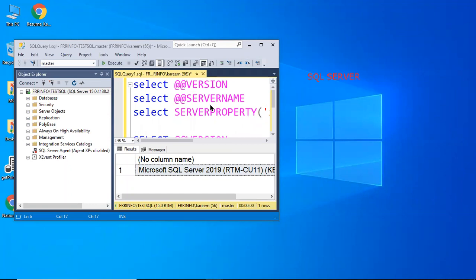Workstation components, not workstation commands, are nothing but this SSMS, through which we are submitting the queries to the server. These are the two points we have to understand. We have seen different versions and two types of components.